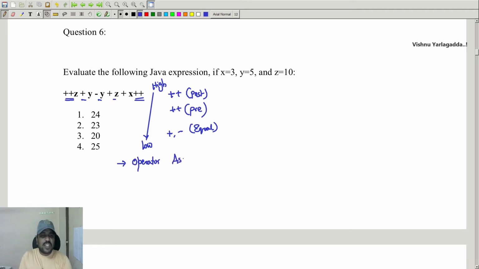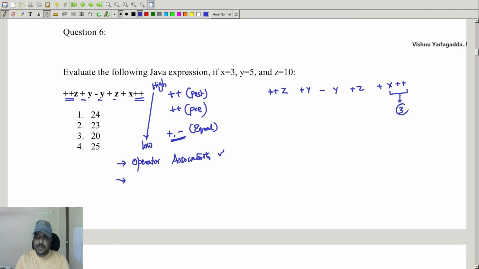That means first of all we give priority to operators. Then if two operators have equal priority, we go for operator associativity. Based on that, I am going to evaluate this expression: plus z plus y minus y plus z plus x plus plus. The first one to get executed is 3 plus plus, that is 3 only. This is the first step.